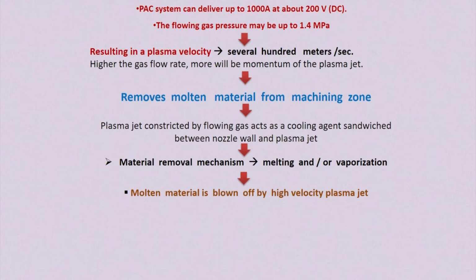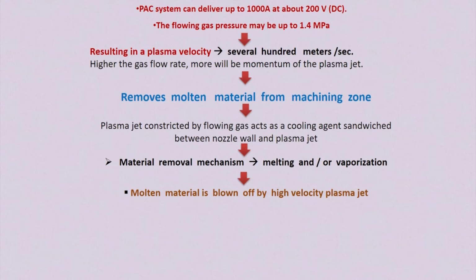This amount of heat can melt and vaporize the material where the plasma jet touches the workpiece surface. Because of the high velocity plasma jet, whatever molten or vaporized material is there is blown off from the machining zone.